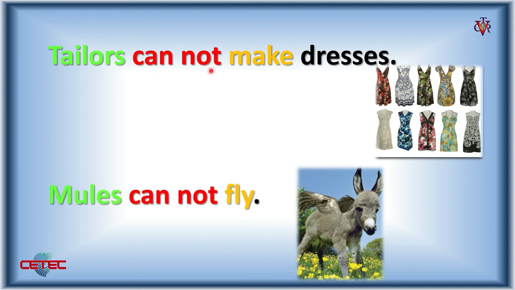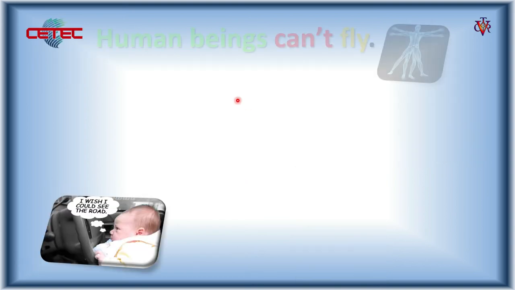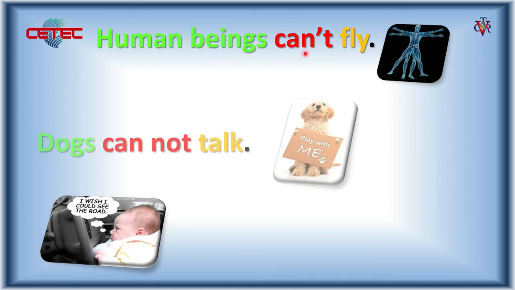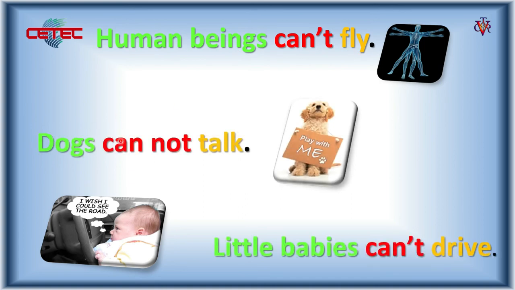Tailors cannot make dresses. Here we can use it in that form: cannot make dresses. Moles cannot fly. Don't forget, like in that option, you can use the long form or the contraction with an apostrophe. Human beings can fly. Dogs cannot talk. Little babies can drive. In those examples, the subjects are human beings, dogs, and little babies.